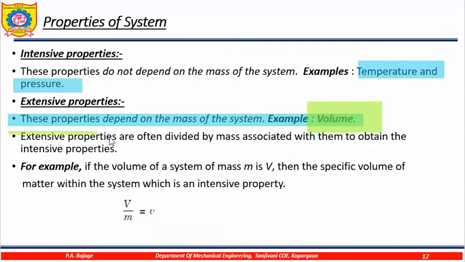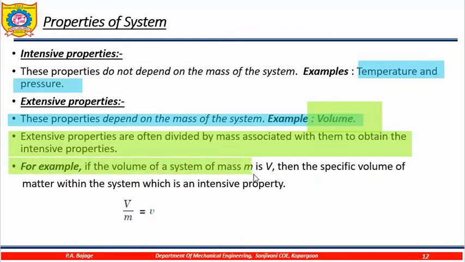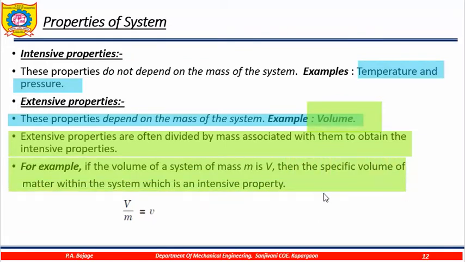Extensive properties are often divided by the mass associated with them to obtain the intensive properties. For example, if the volume of the system has mass m and the volume is V, the specific volume of the matter within the system, which is an intensive property, can be given as V upon m, which is the specific volume.